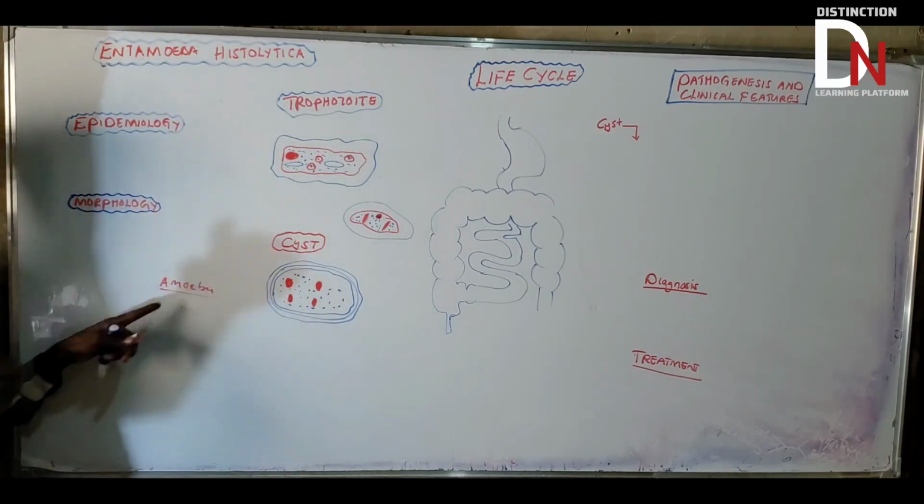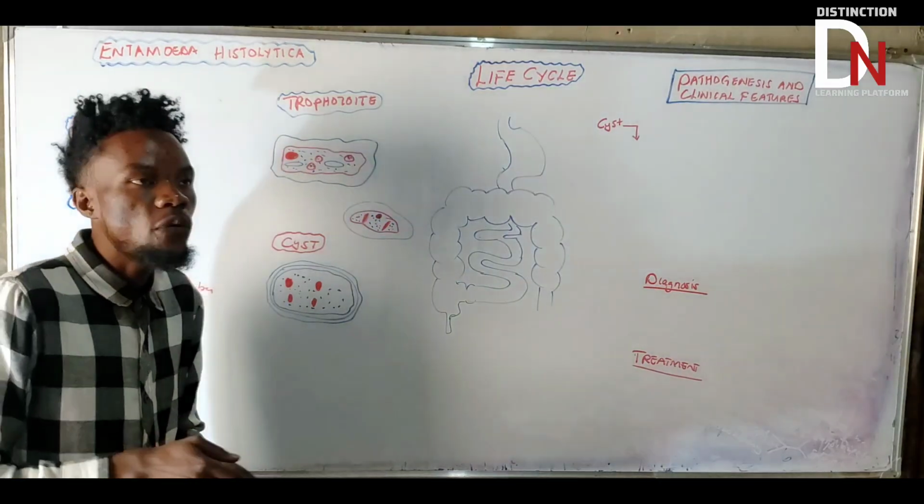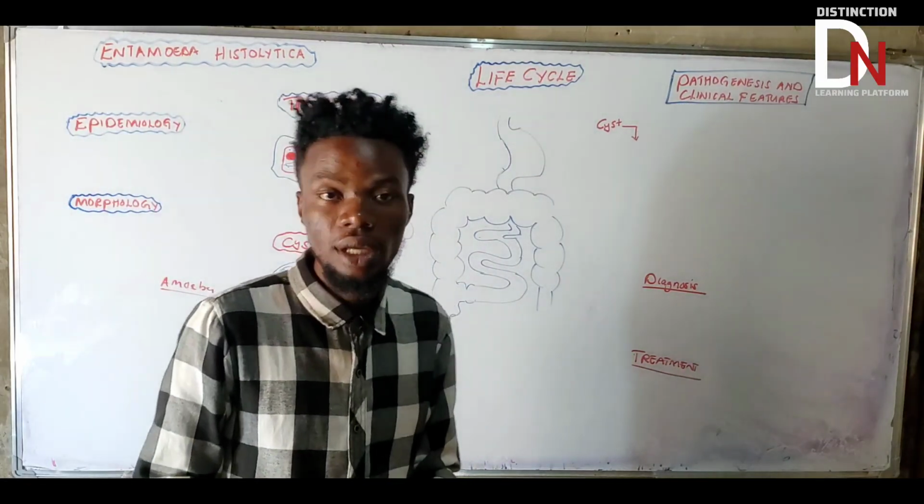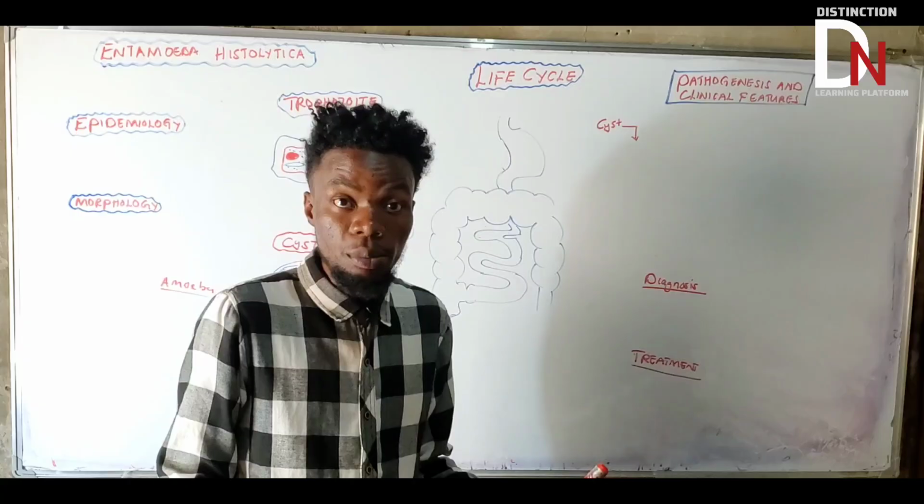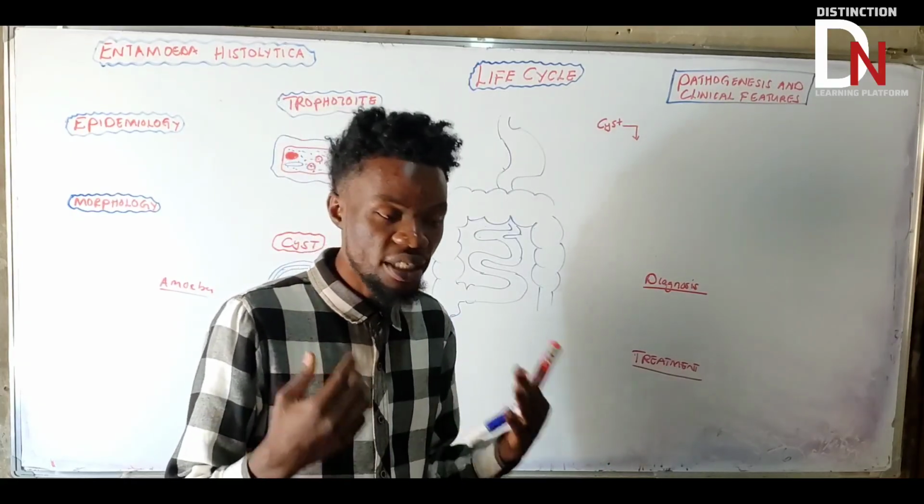Amoebas are unicellular, simple structured microorganisms, which we call protozoa. They are very simple, with a simple structure.